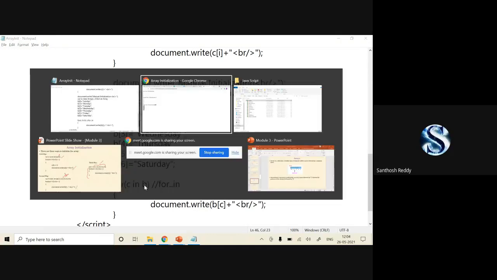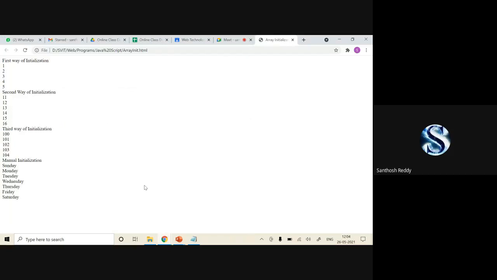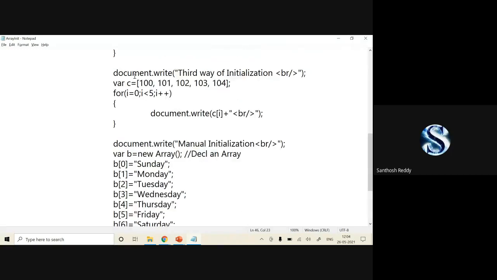Now I'll go back and execute. You can check it out. Manual initialization from Sunday to Saturday we have extracted. You may have a doubt whether we can use this only for this, or also like this. Yes, you can use it for this also. I'll change it here to i in c, so it's c of i. Now it has changed with the for in keyword.